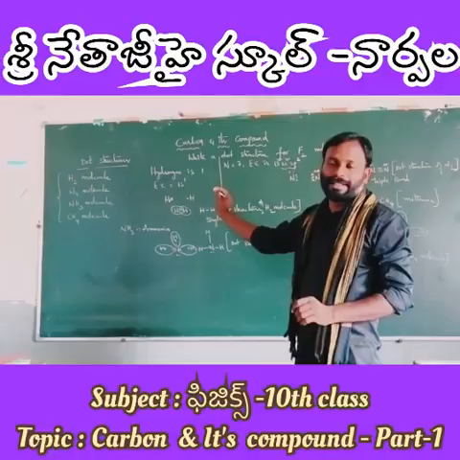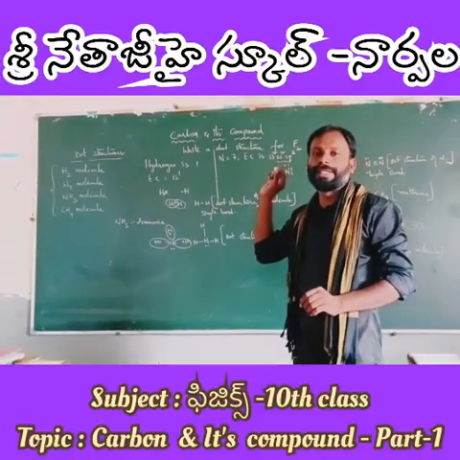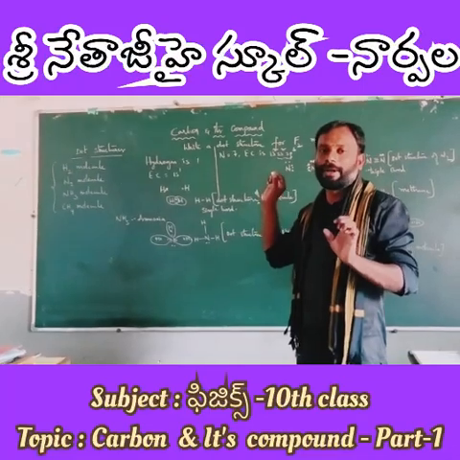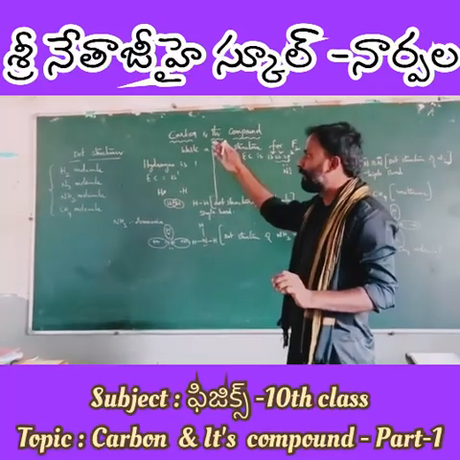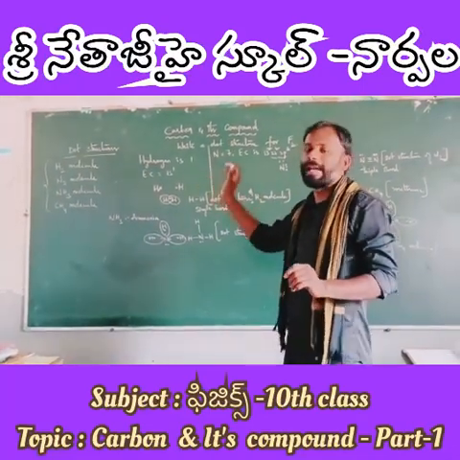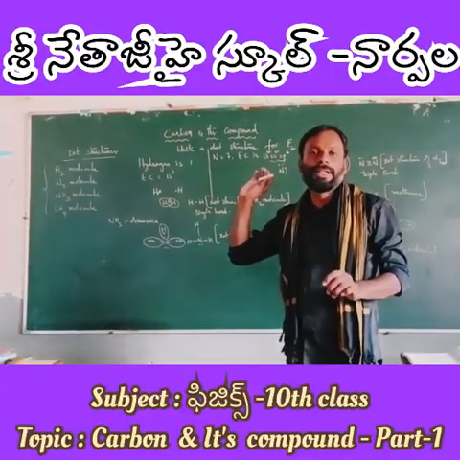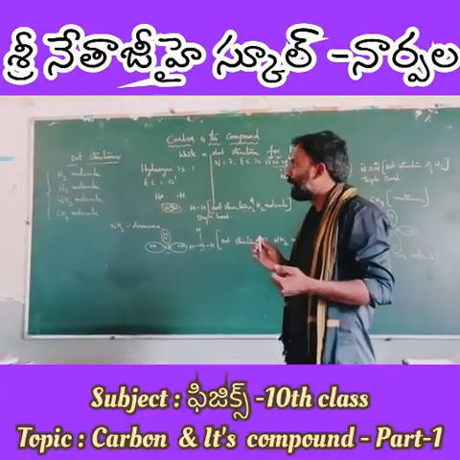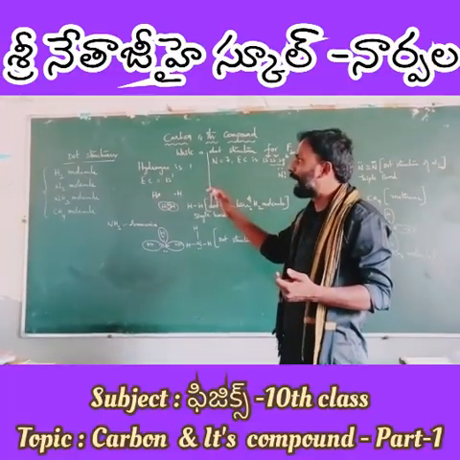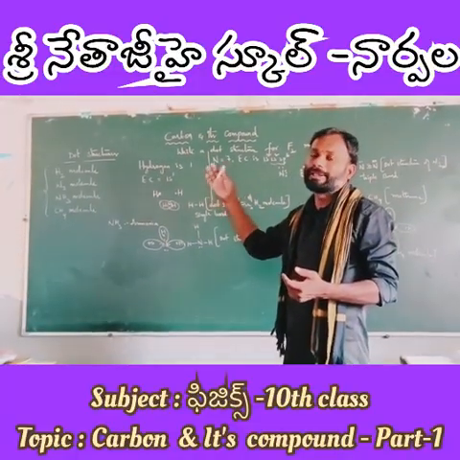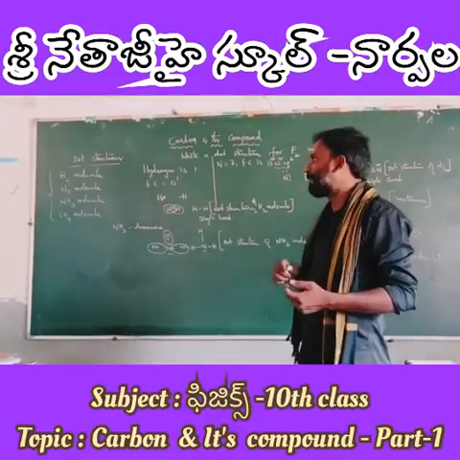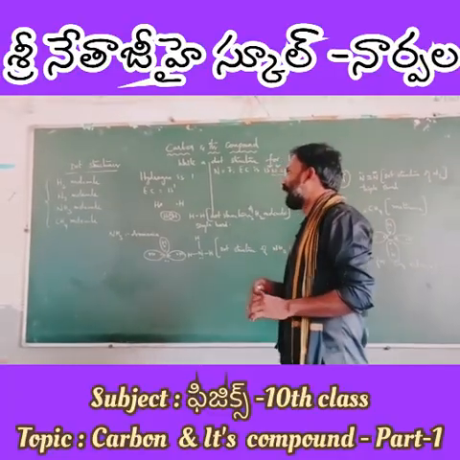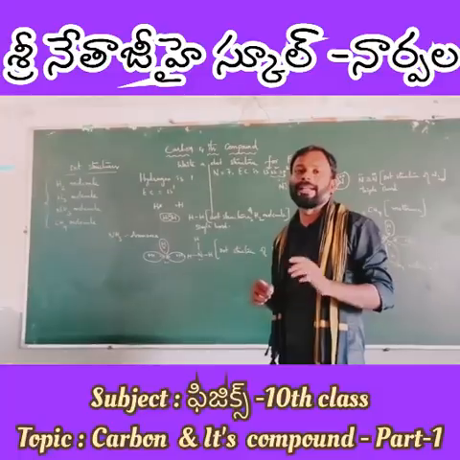Later we discussed the catenation property, which means self-linking property; catenation is the process of forming long chains. We have also written two more properties on the board, isomerism and polymerization, which are not discussed much in our topics. After that, we have seen how to write dot structures. Dot structures are very, very important from the examination point of view. So, right, this is today's class. I will see you in the next class, guys.